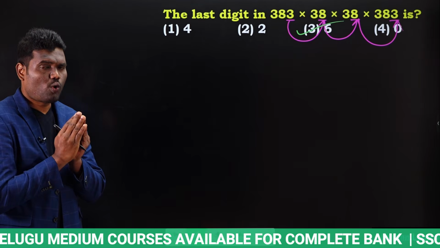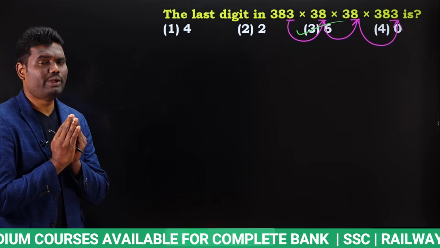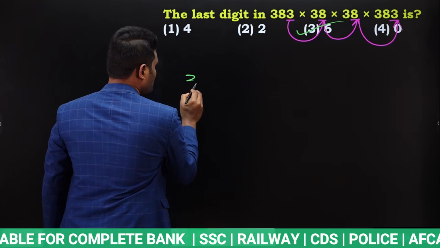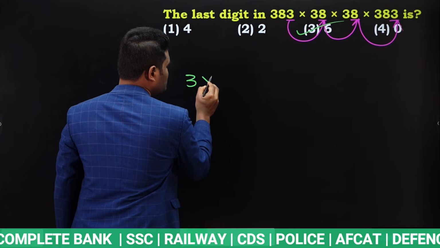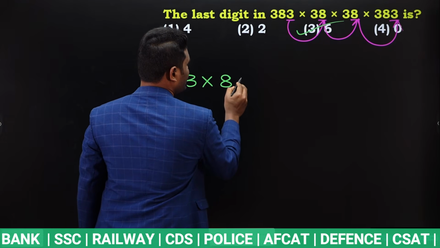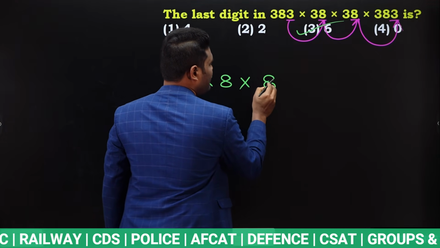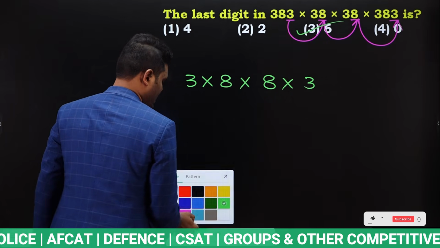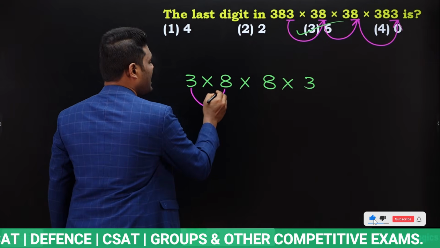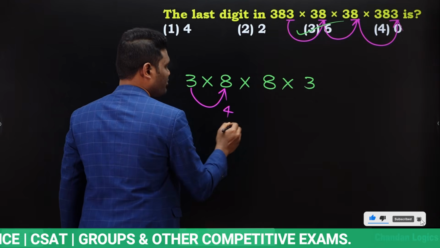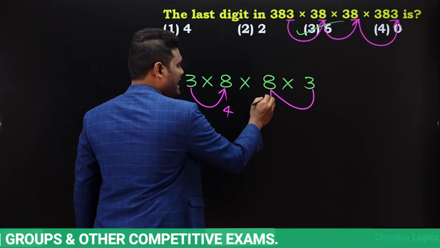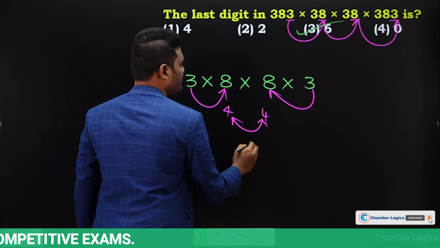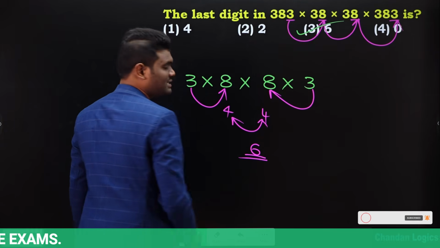Just concentrate only on the value we have in the units place. So we have 3 in the units place, next 8, next again 8, next 3. Now if you multiply 3 8 times 24, the last digit will be 4. Here also 3 8 times 24, last digit will be 4. Now 4 into 4 means 16. 16 means last digit is nothing but 6.